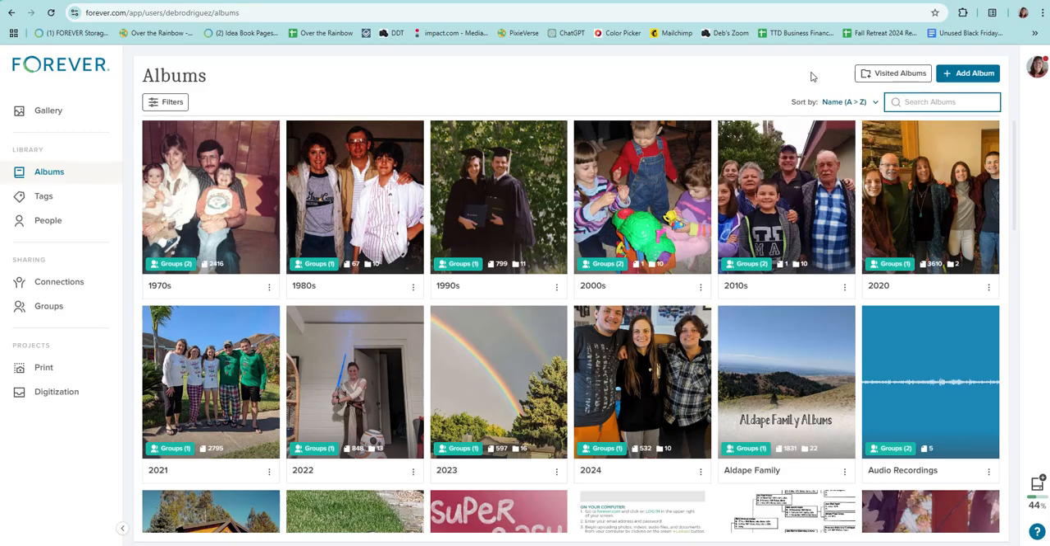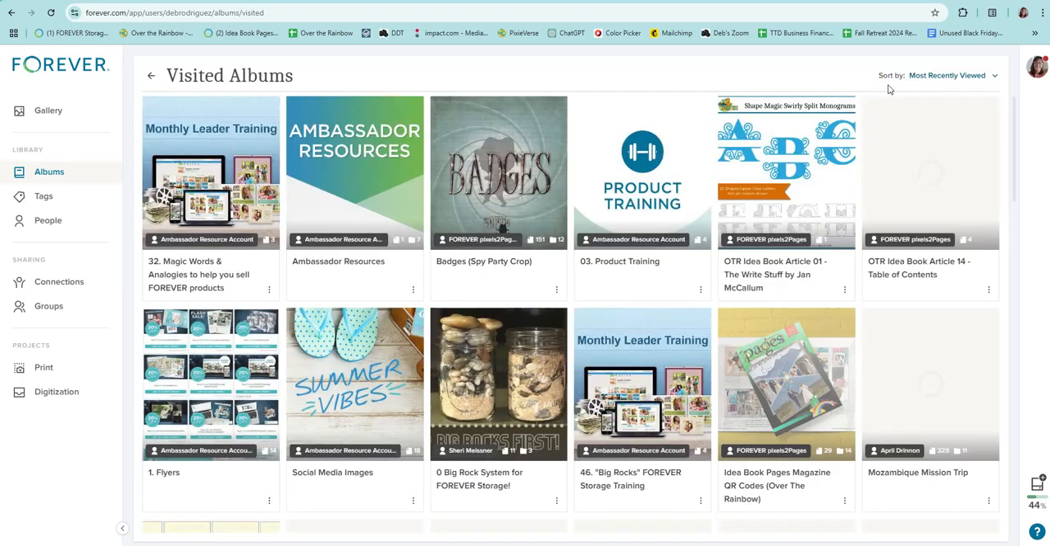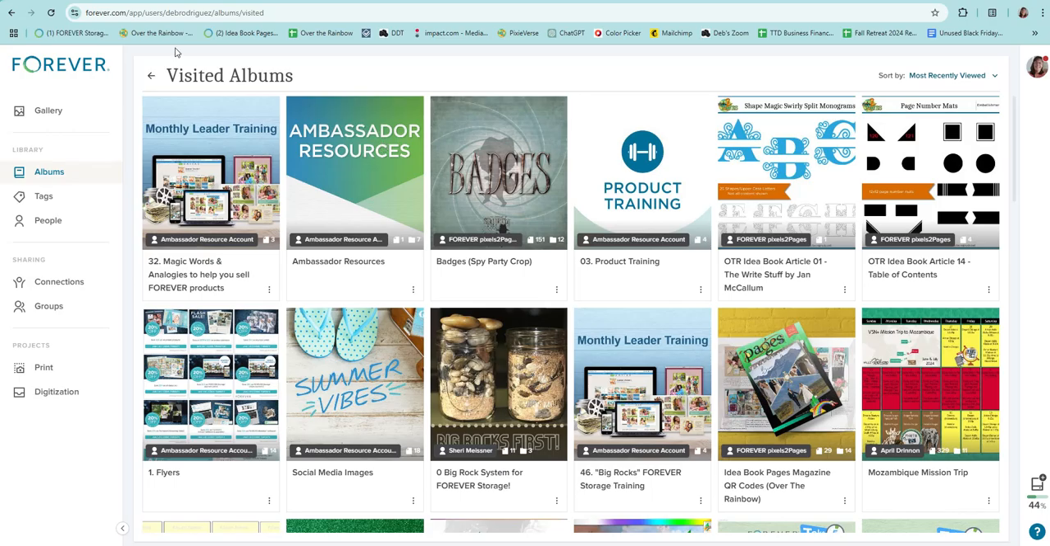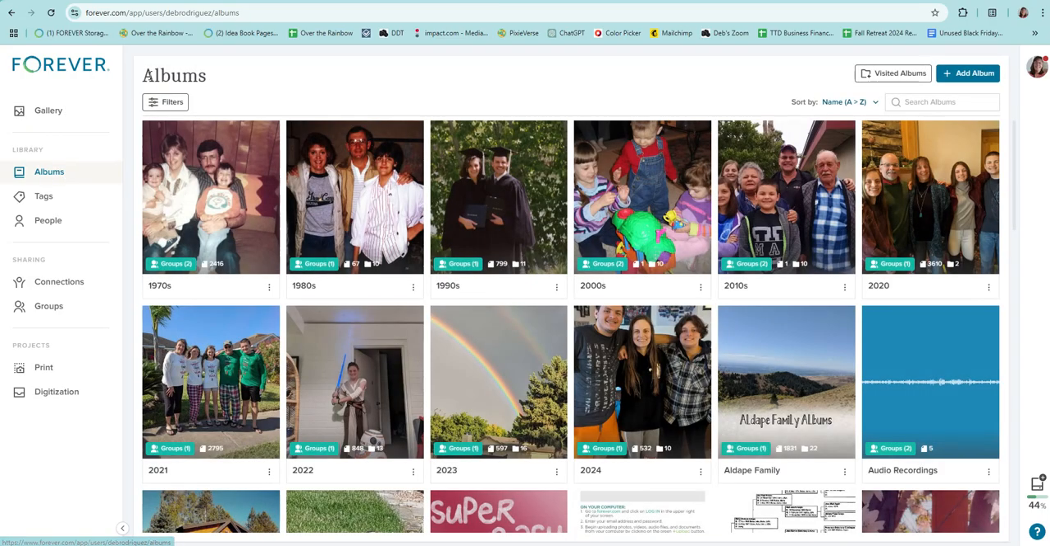And remember, as we've talked about before, if someone else has shared a link to an album that you've gone to before, you can always go back to find that by clicking on this Visited Albums button. It looks different, but it's still the same thing, where you'll get back to the albums that you've viewed before that were shared with you that you don't own. They're not ones that are in your account. So let's go back to my albums here.